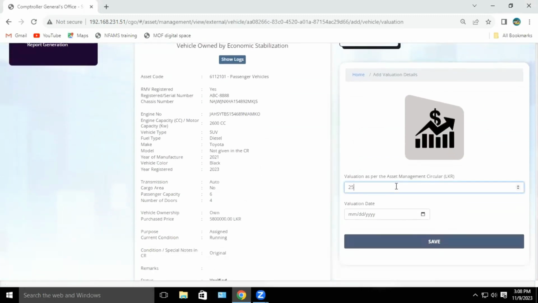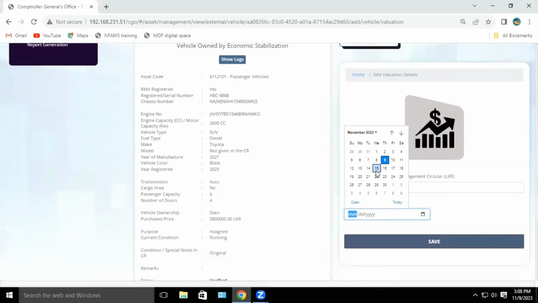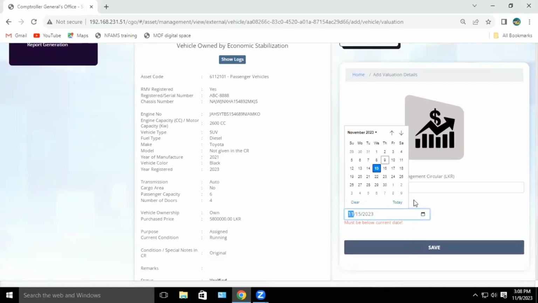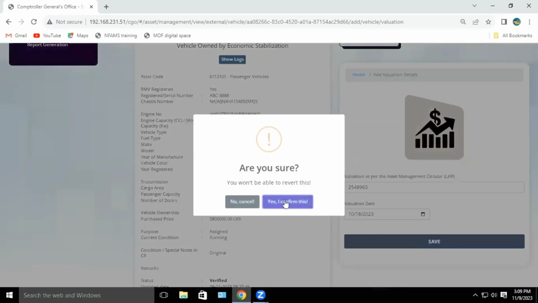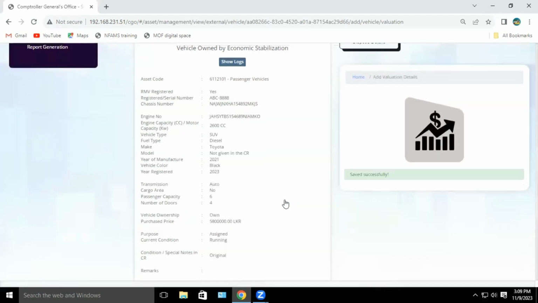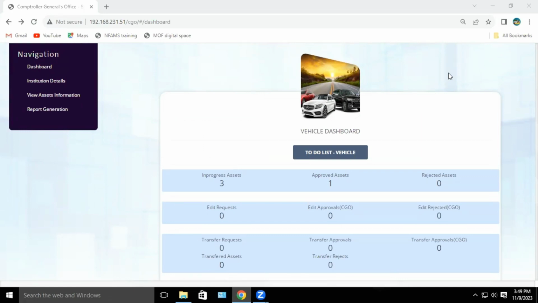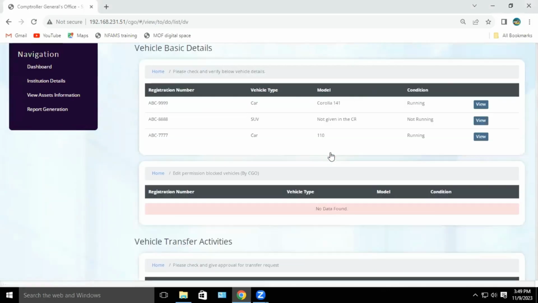After that, by informing the data verification officer, corrected basic information and valuation information should be verified to register the vehicle in NFAMS. Accordingly, the data verification officer can see now there are 3 in progress assets. So he can view those 3 vehicles through his to-do list vehicle in the dashboard.